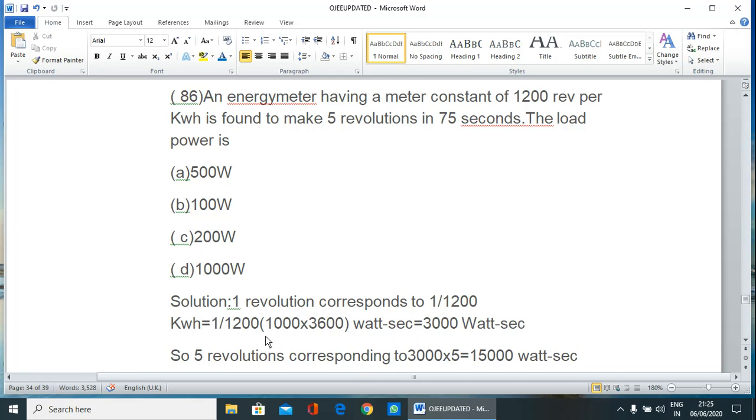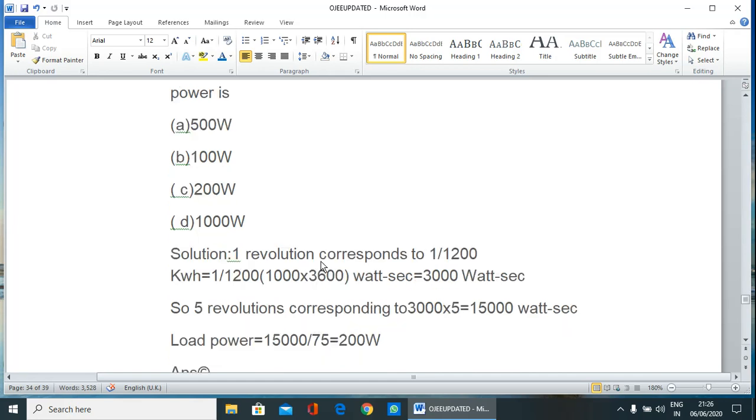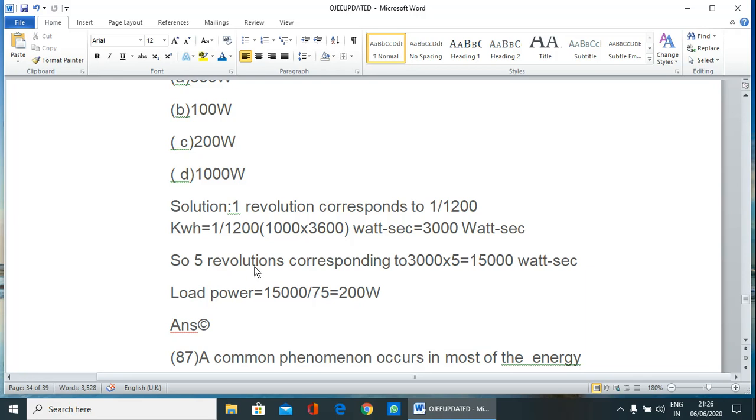For kilowatt we have to multiply by 1000 here, and for hour to seconds we have to multiply by 3600. Therefore 3000 watt seconds. Therefore what happens if it rotates 5 revolutions in 75 seconds? Then 5 revolutions correspond to 3000 into 5, that is 15,000 watt seconds.